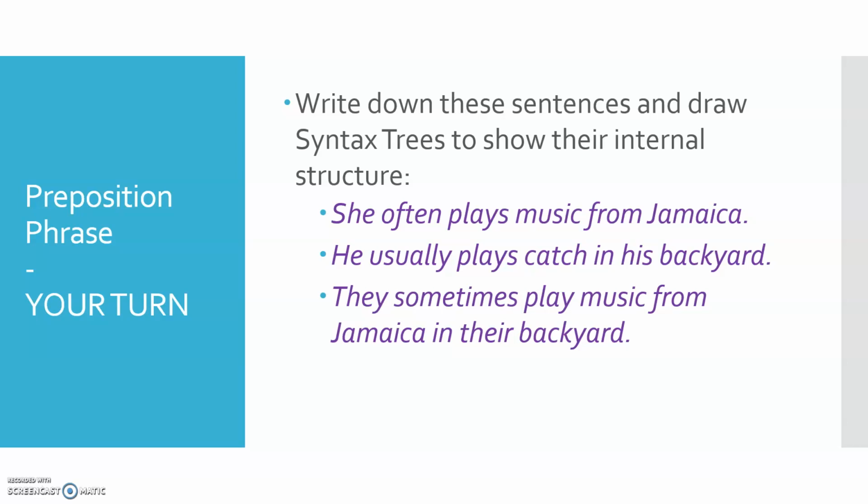Just before you do that, and we head off to do that, let's just talk about it briefly. So from Jamaica. Is from Jamaica describing the location of the playing, or is it describing the type of music we play? Right, that's the first decision we need to make. In the second one, in his backyard, is that describing the type of catch that we're playing, or is it describing the location of the playing? Right, so you can decide where it links into the tree from that.